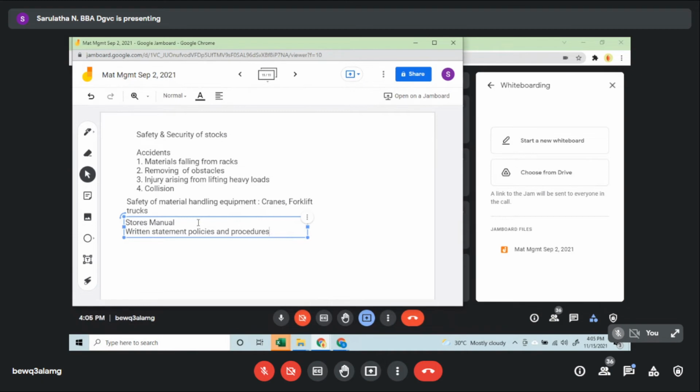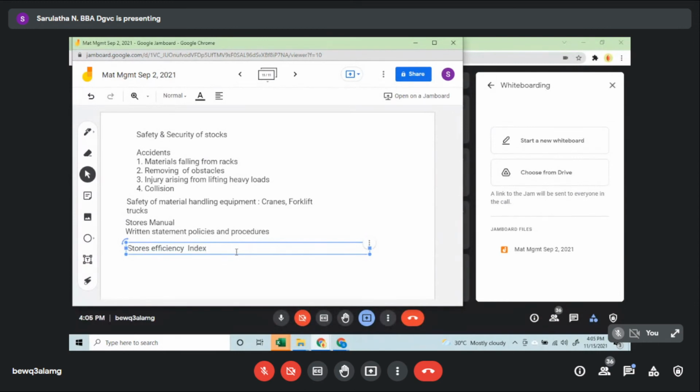Okay, so there is also something called measurement of stores efficiency. What is stores efficiency? We have a manual, based on which the stores efficiency index will be there.